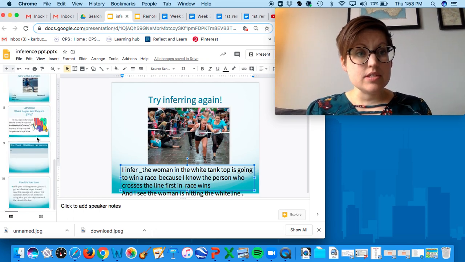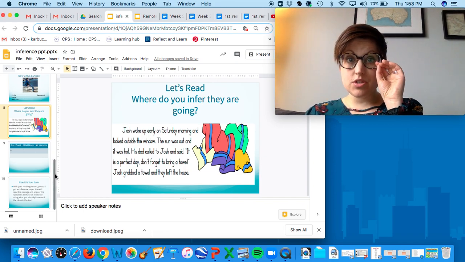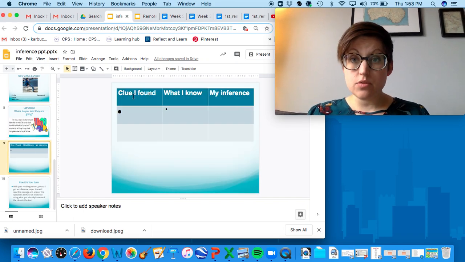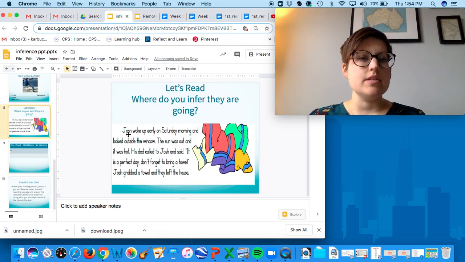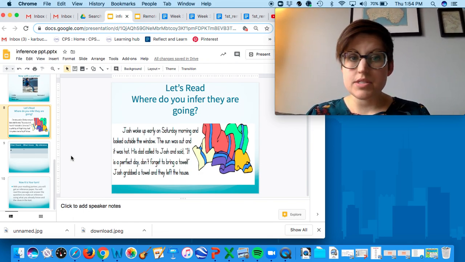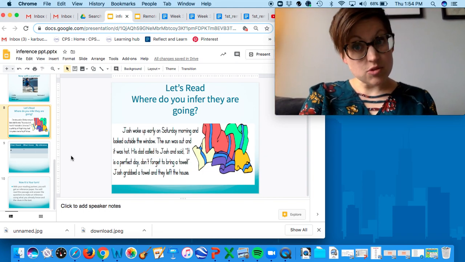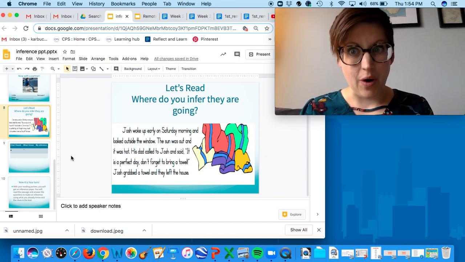Now, let's take this a step further and think about a passage together. So what we're going to do is we're going to read this passage together to infer where they are going, okay? And so as we're thinking clues that we heard and what we already know and then our inference, okay? So this says, Josh woke up early on Saturday morning and looked outside the window. The sun was out and it was hot. His dad called to Josh and said, "It is a perfect day. Don't forget to bring a towel." Josh grabbed a towel and they left the house. Now, we have to infer where they're going. The author never told us exactly where they were going. We have to infer that on our own.